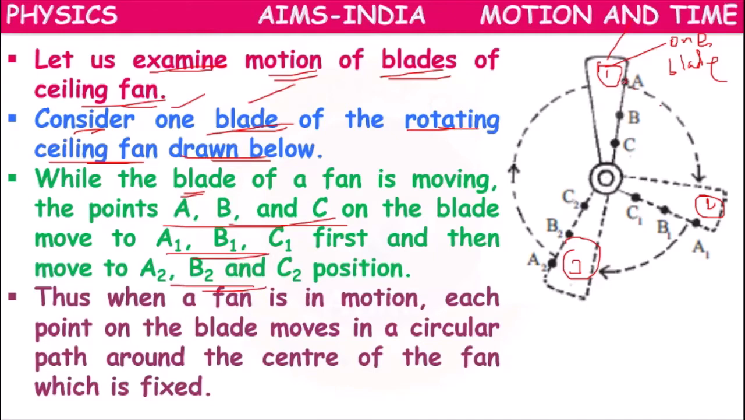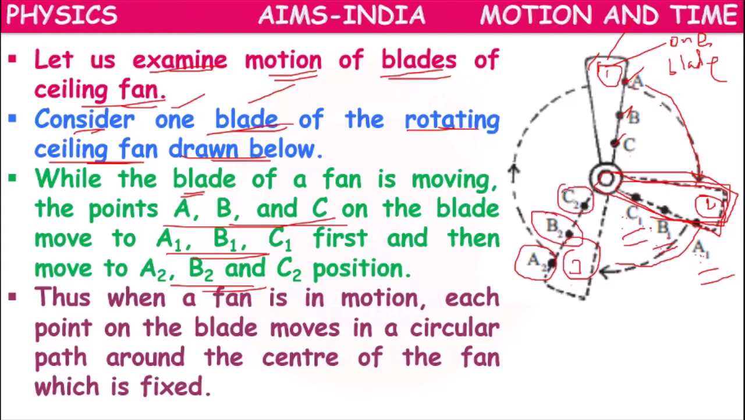Suppose we have 3 points A, B, C on the blade in the first position. After some movement up to here, the A position will become A1, the B position will become B1, and the C position will become C1. This is the blade's second position, and these are the individual particles' positions. After some time, the A1 position will be A2, the B1 position will be B2, and the C1 position will be C2.